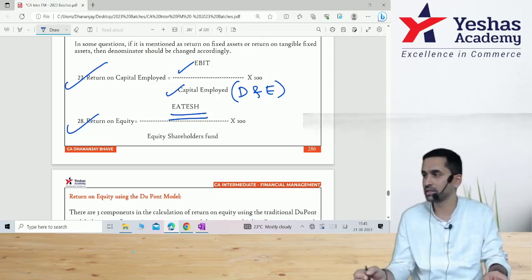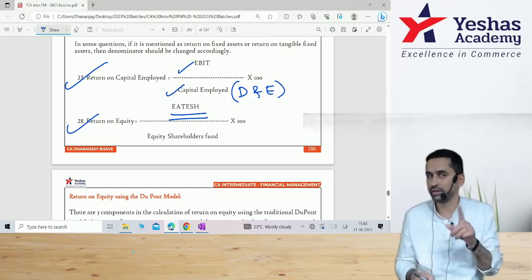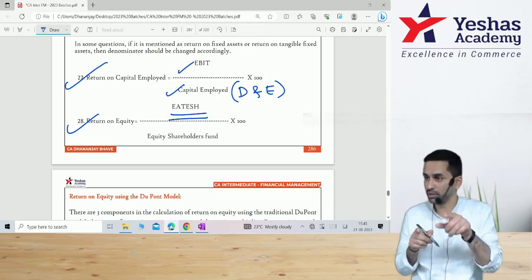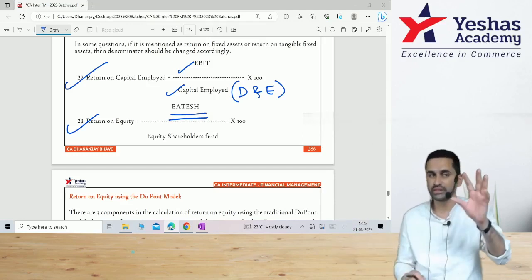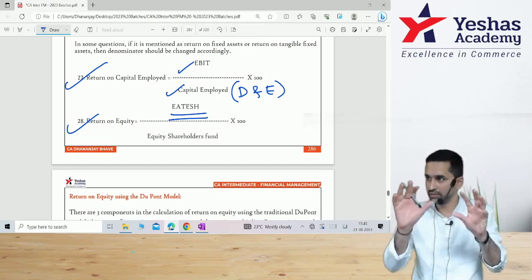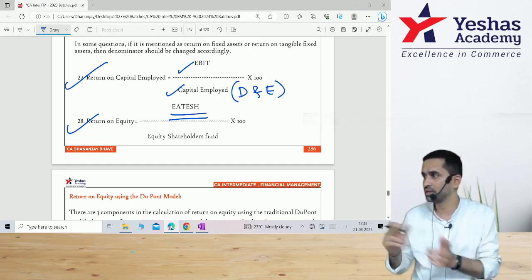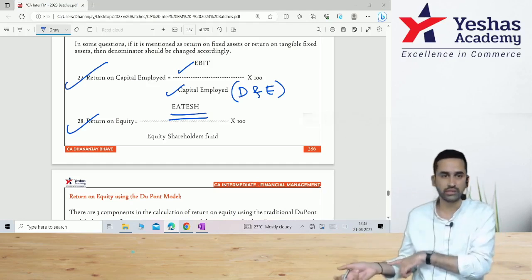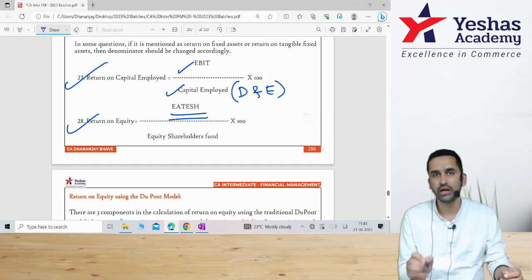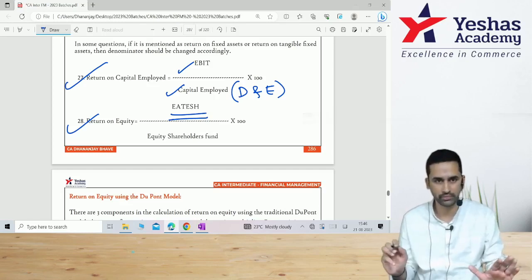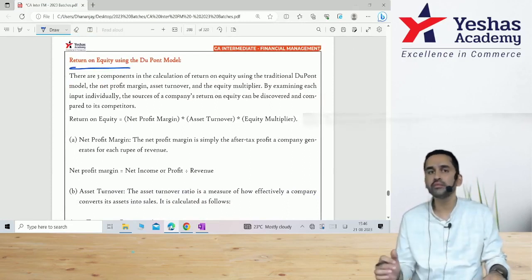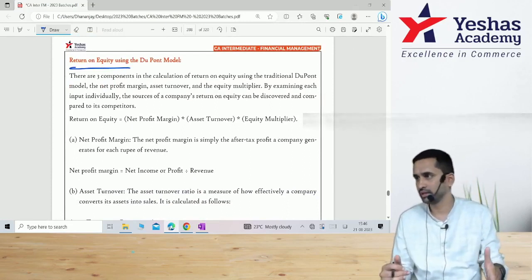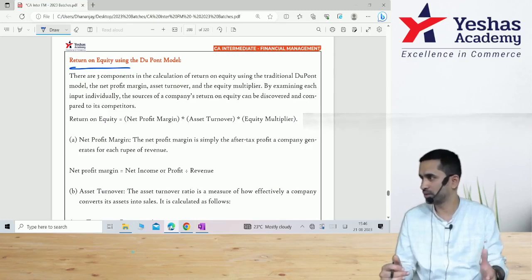Now again, fund means capital plus reserve. Remember, when company keeps reserve, that money belongs to same equity shareholder. And why did they keep the reserve? To reinvest. That means it is not only your share capital, plus even that reserve is reinvested in the business. From the total capital that is invested in the business, how much is the earning that is available to equity shareholders, into 100.